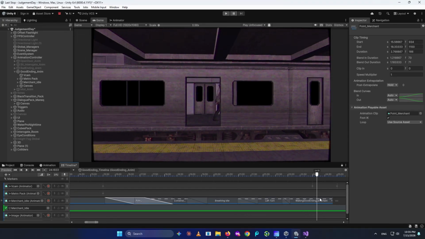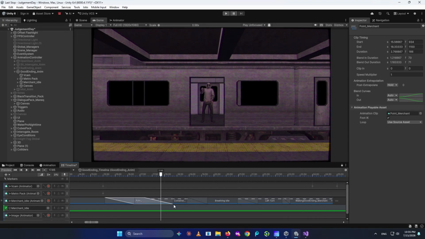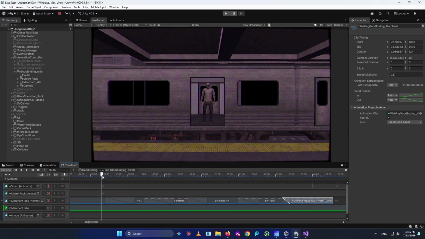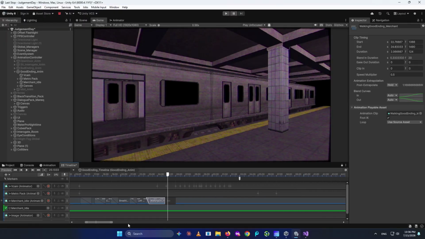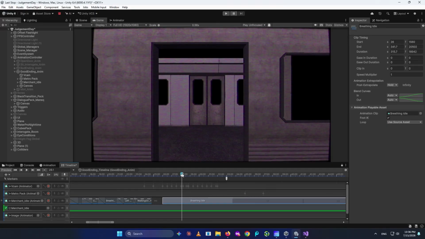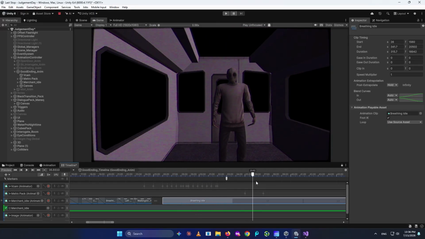So these are important because these are all different animations. You see, this is a different animation. 1, 2, 3, 4, 5, and 6 animations. And thanks to timeline, we don't have to make it very hard to use, and we have all of them at once inside the Unity timeline. You see, it goes away. It is also activated. It again goes into this breathing idle. You see, it is again in the breathing idle.